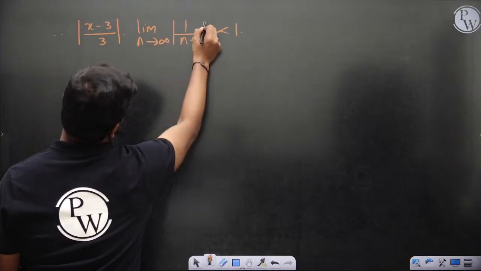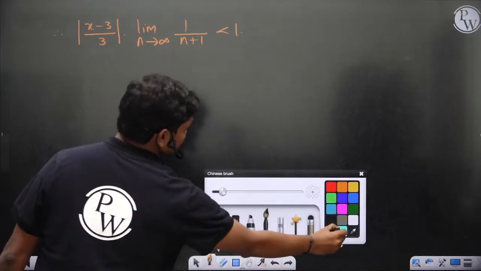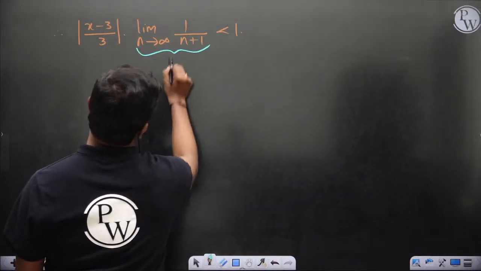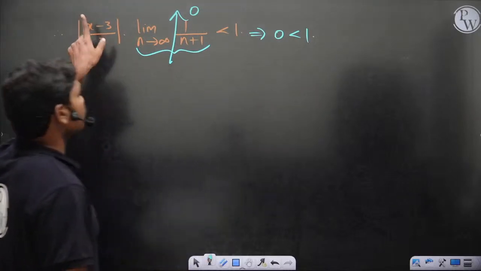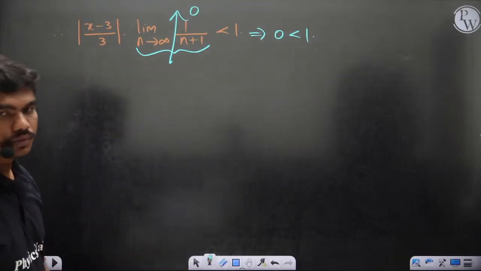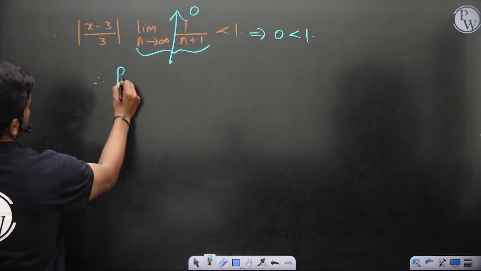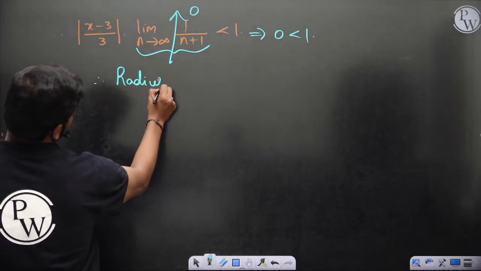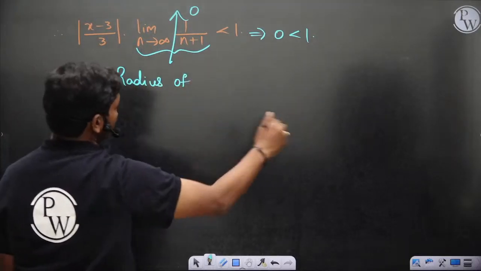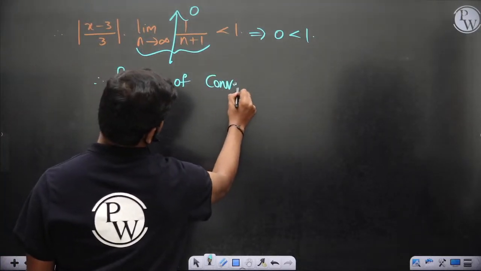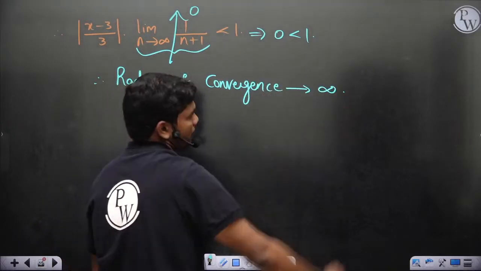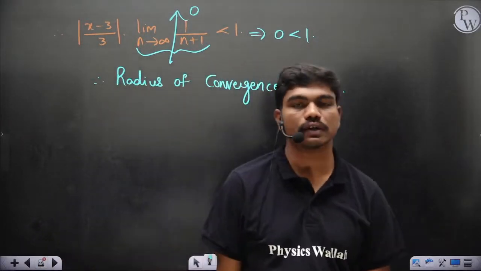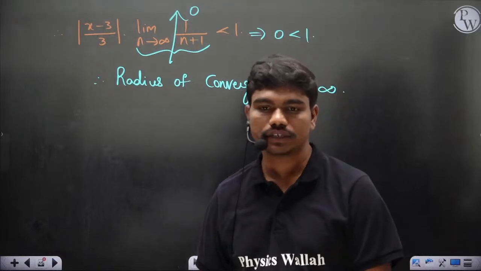Anyway n is tending to infinity, so this is positive, and clearly this value is 0, and 0 is always less than 1 for whatever value of x you take. So therefore it converges over the full plane, and the radius of convergence tends to infinity, because whatever value of x you place there, that series is always convergent.